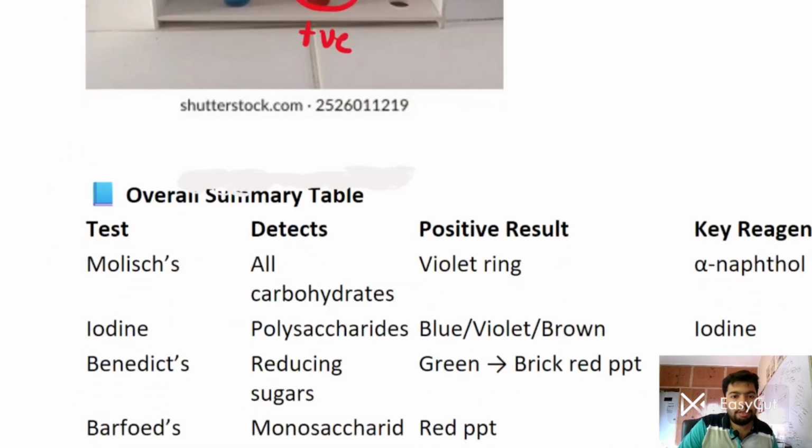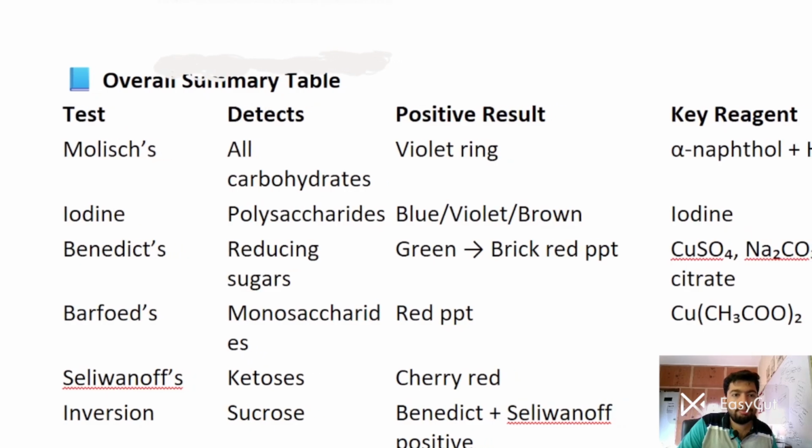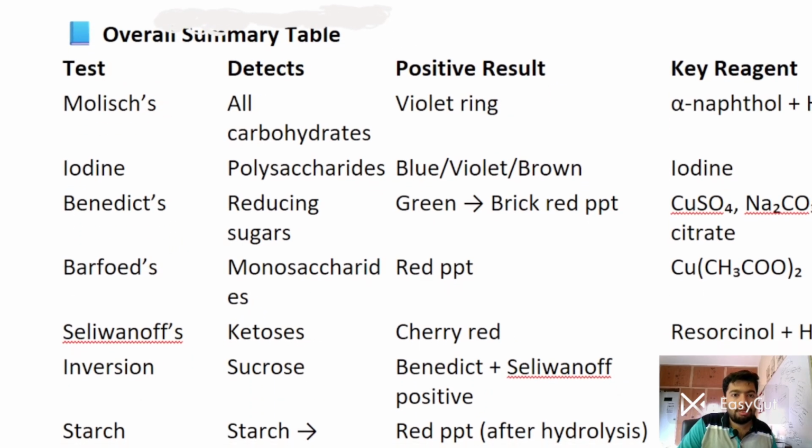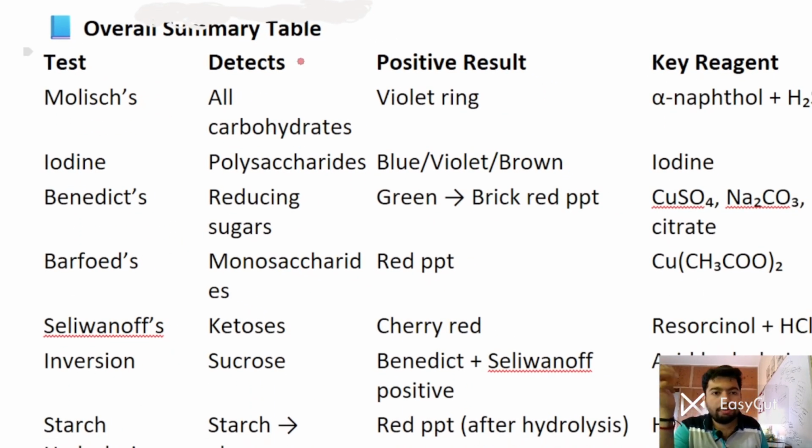So now let's discuss the overall summary table. Molisch's test will be given by all carbohydrates. Positive result will indicate a violet ring, and the key reagent here is alpha naphthol and H2SO4. Iodine test is given by polysaccharides, showing blue, violet, or brown. Dextrin will show violet, glycogen will show brown, and starch will show blue. So the key reagent is iodine, glucose iodine you can say.